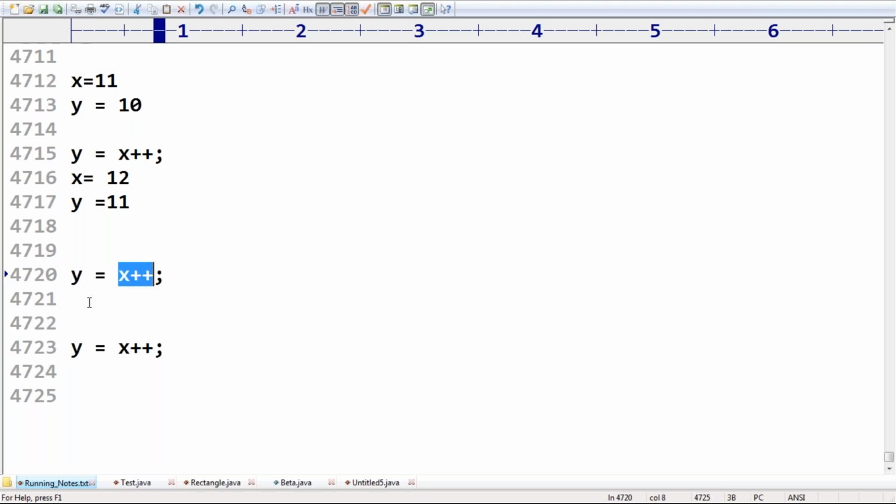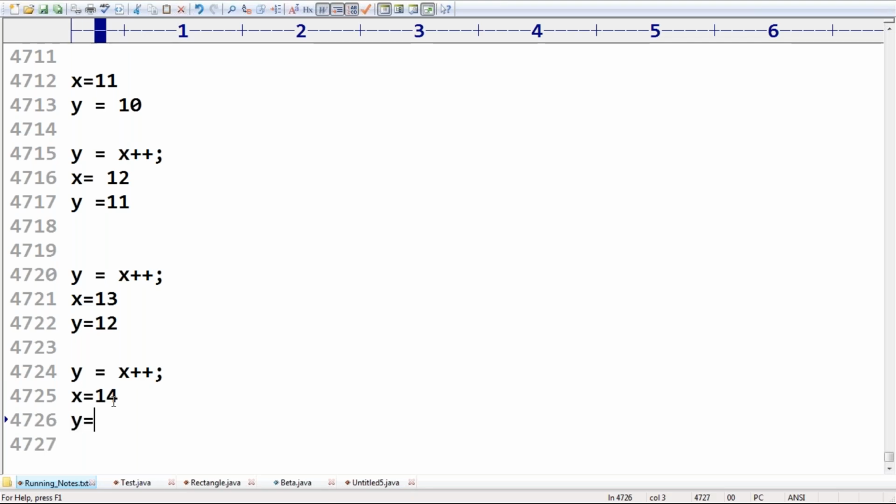X value will become 13, y value will become 12. So after this line x is equal to 13, y is equal to 12. Now consider x value for assignment and then increment x value. X is equal to 14, but y is equal to 13. Any doubt?